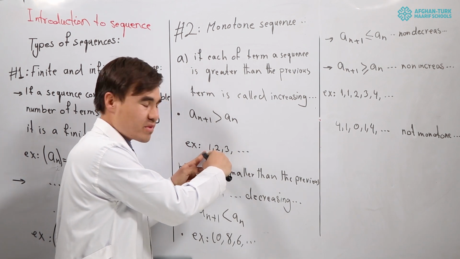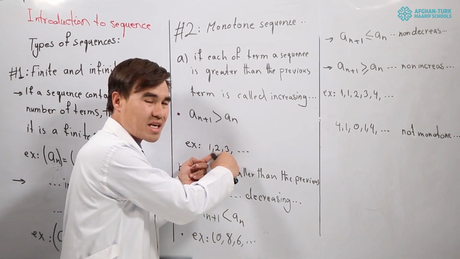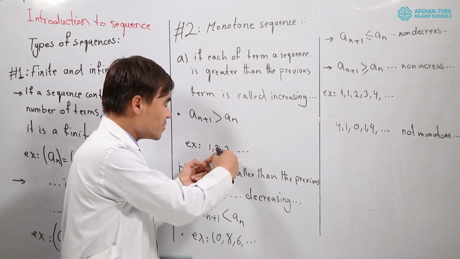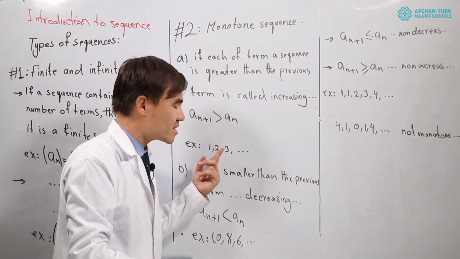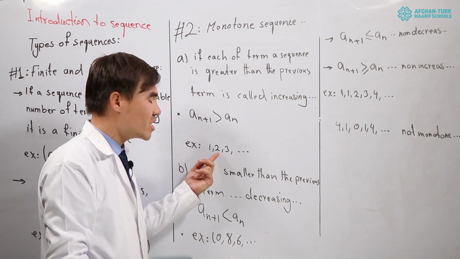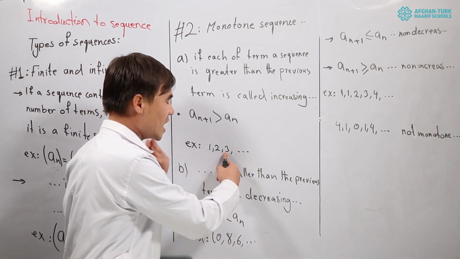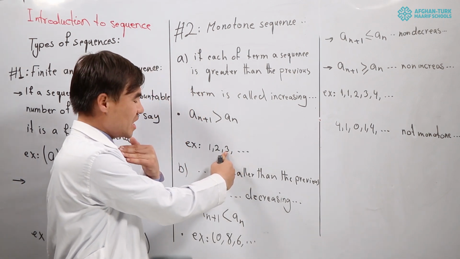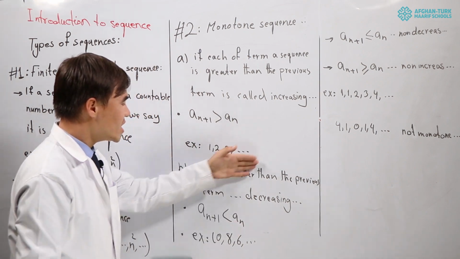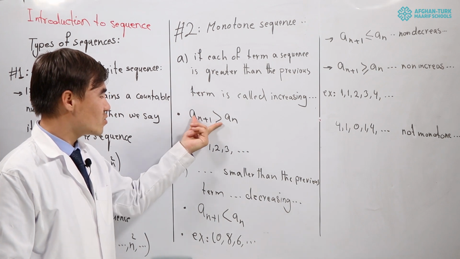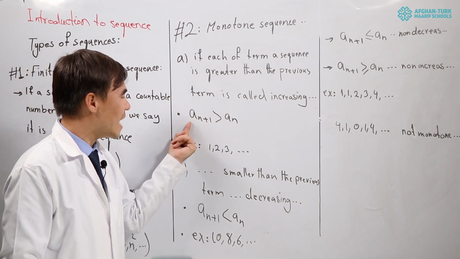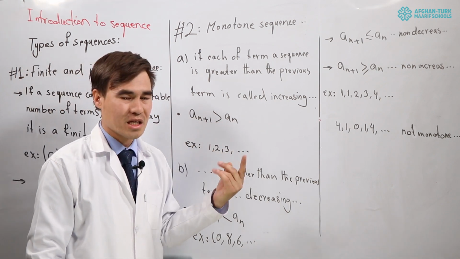For example, 1, 2, 3. The number 1 is the first term, the number 2 is the second term, and as you know, 2 is bigger than 1. Number 3 is the third term, which is bigger than 2. Each next term is bigger than the previous term. This kind of sequence is called what? Increasing sequences, as we will have a sub n plus 1 is bigger than a sub n.